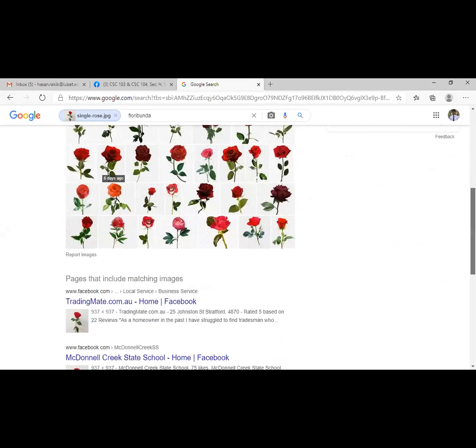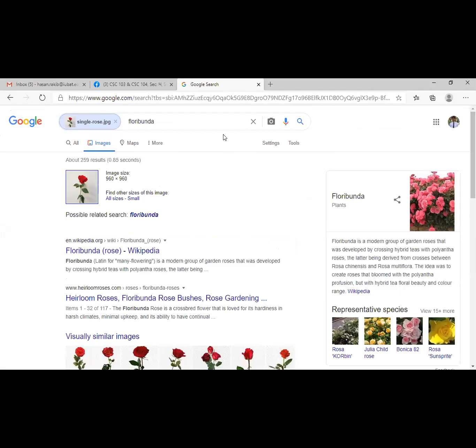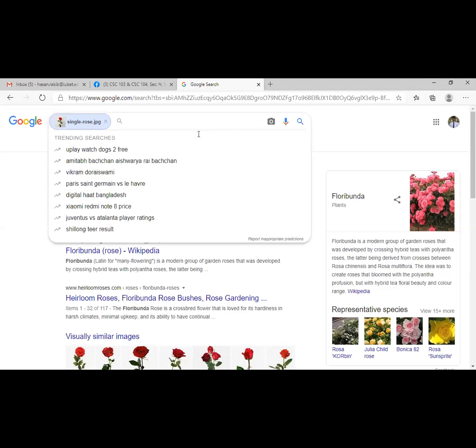Okay, right. So in this way, you can search by picture, search by image. Am I clear to you? How we can search by image, right? Yes, sir. Okay, all right. Okay, let's see what we have in the slide.